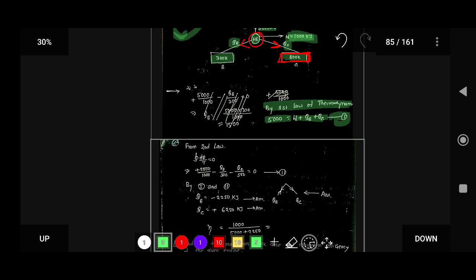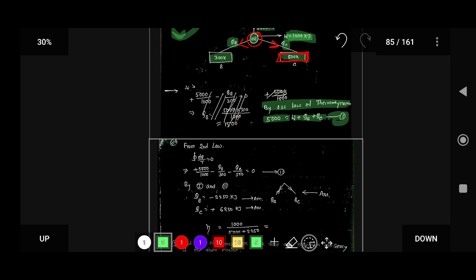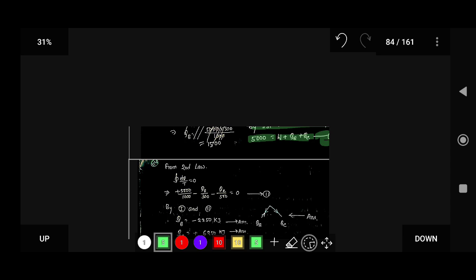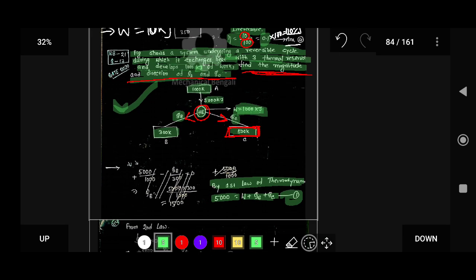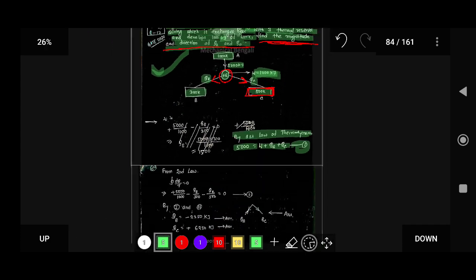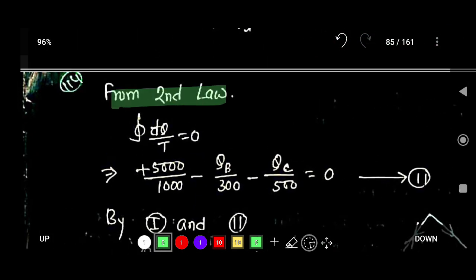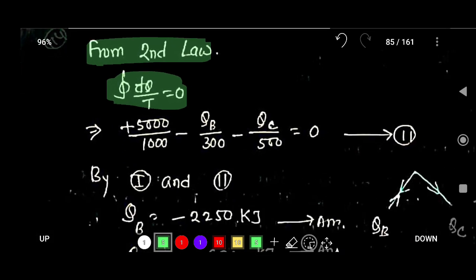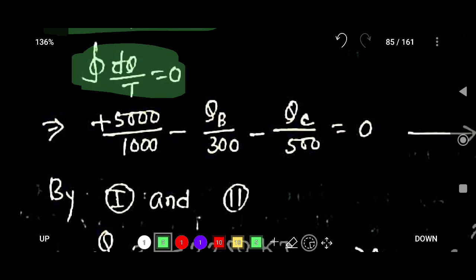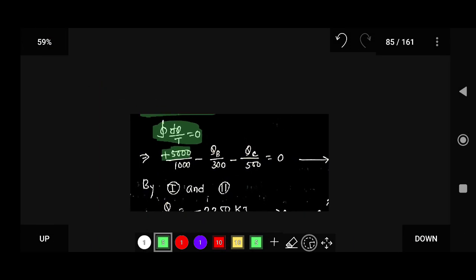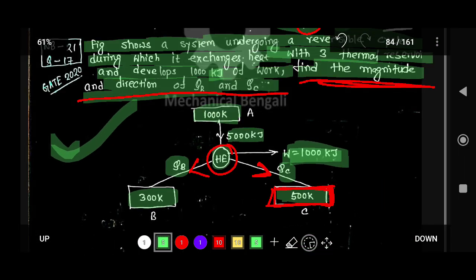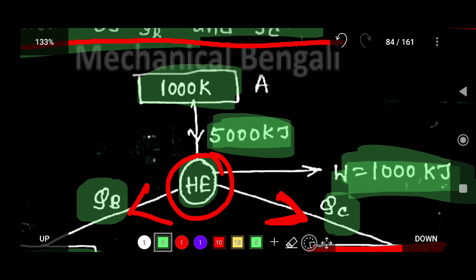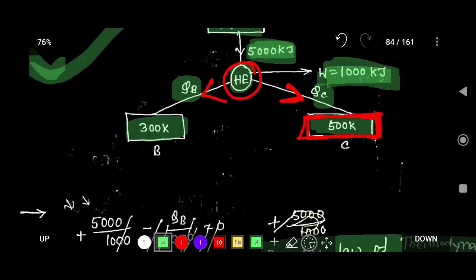Now from the second law, you know that the cyclic integral of del Q by T is equal to 0. Del Q here is 5000 kilojoule of heat going into the system, so that is a positive value.